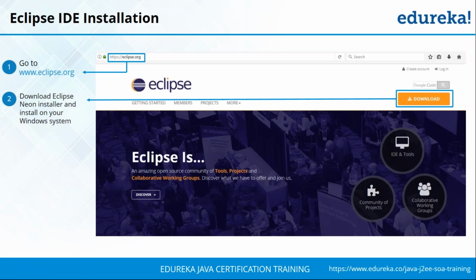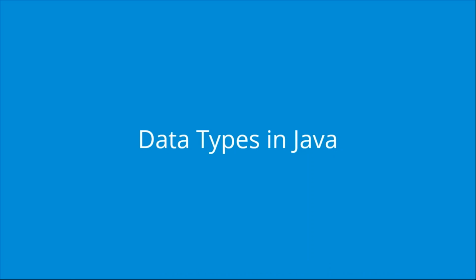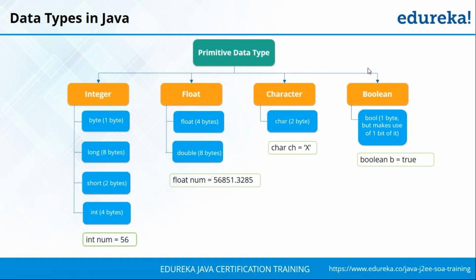Alright, so now that all of you have installed Eclipse in your system, it's time we move ahead. We'll be discussing the various data types present in Java. These are some of the primitive data types that are present in Java. They can be mainly classified into four different types. First you have integer, then you have float, character and boolean.